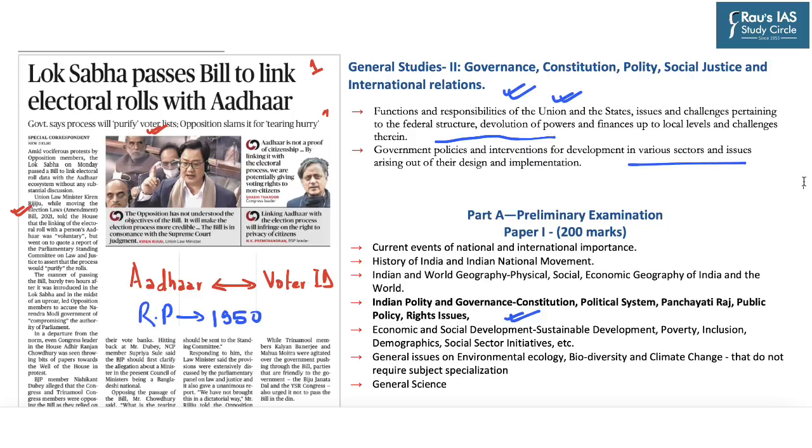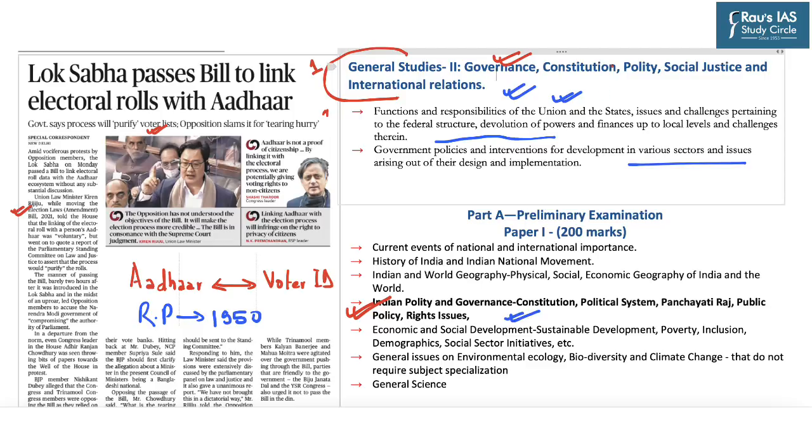So these can be said to be some of the important issues pertaining to linking of Aadhaar with voter ID. And this topic becomes important both from our prelims perspective under Indian Polity and Governance, and questions can also be asked under GS Paper 2, especially pertaining to governance and also the powers of UIDAI and the Election Commission with respect to linking of Aadhaar and voter ID.